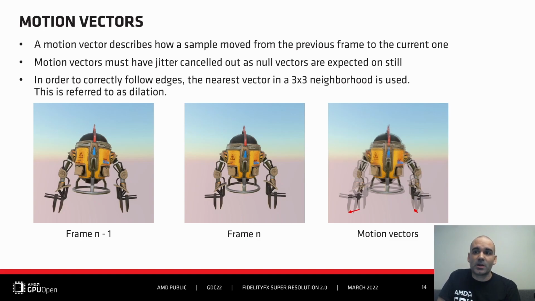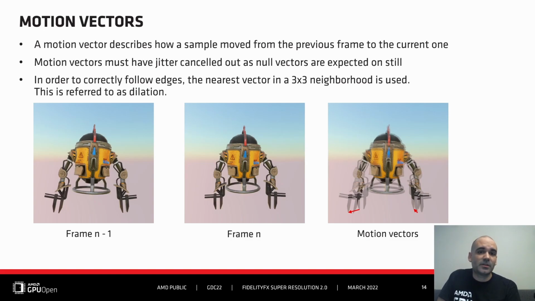Motion vectors describe how samples moved from the previous frame to the current one. And while we are getting jittered images, motion vectors are expected to have jitter-induced motion cancelled, meaning that on a still image, we would obviously expect motion vectors to be null vectors. Another point is that to correctly follow edges, it is common in temporal anti-aliasing solutions to use the nearest, depth-wise, motion vector. And this is referred to as dilation.